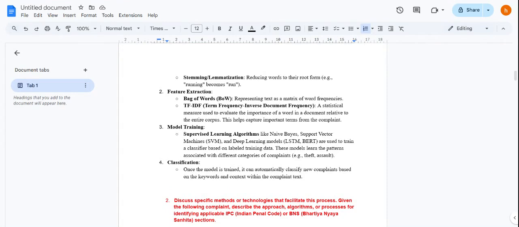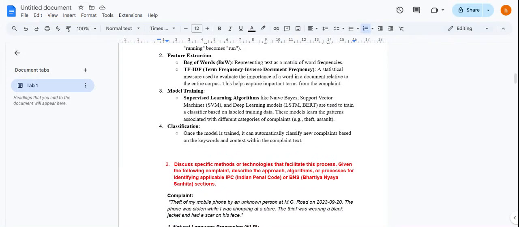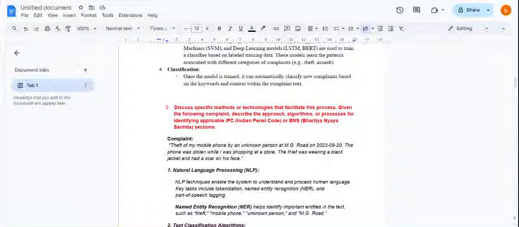Next, we have TF-IDF, that is term frequency inverse document frequency. That is a statistical method used to evaluate the importance of a word in a document relative to the entire corpus. This helps us capture important terms in the complaint. Next, we have model training, where we have supervised learning models such as naive Bayes, SVM, and deep learning that are used to train a classifier based on labeled training data. And once the model is trained, it can automatically classify new complaints based on the keywords and context within the complaint. Next, we discuss the specific methods or technologies that facilitate this process.